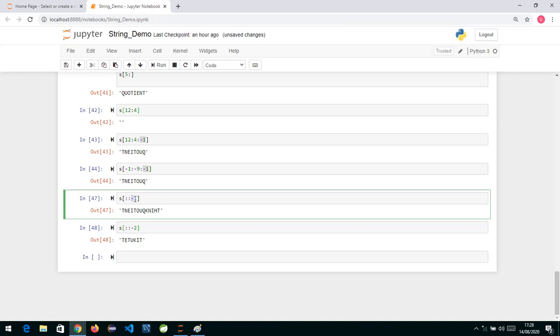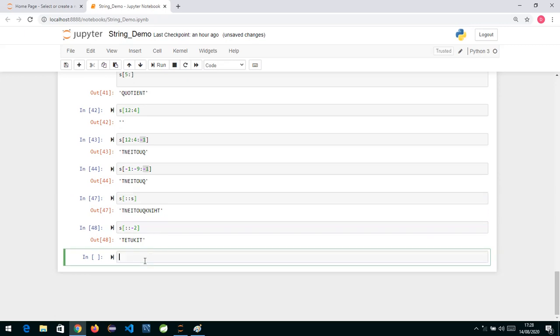So slicing is basically used if you want to extract a subpart, a slice, from a string, then you can go for the slice operator. The syntax is s, then we specify the start value, then the end, and the step is optional. If we don't specify the step, it is plus 1.